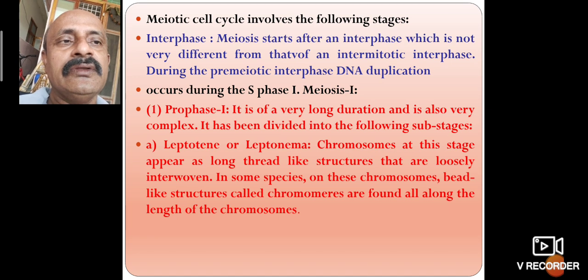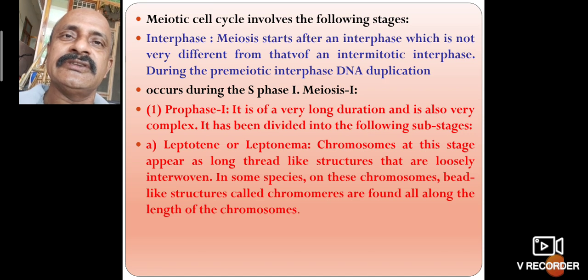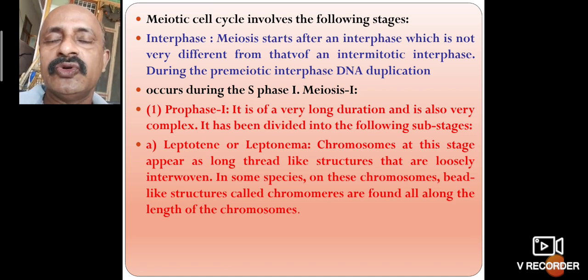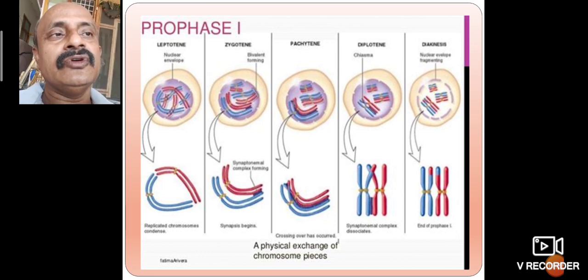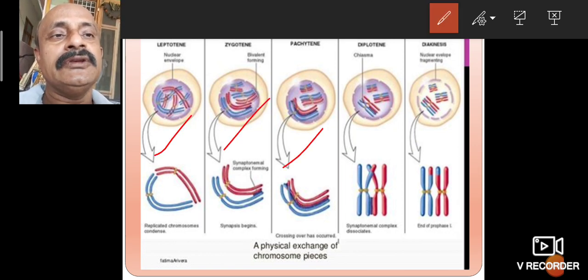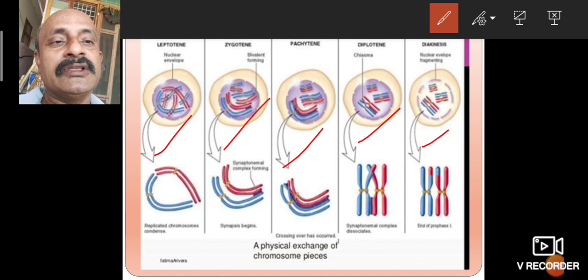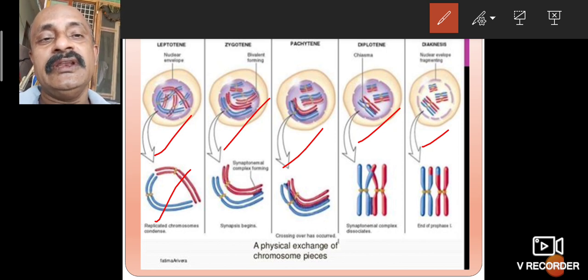At leptotene the chromosomes appear long thread-like and bead-like, and they carry two different genetic characters, XX or XY combined chromosomes. The prophase has leptotene, zygotene, pachytene, diplotene, diakinesis. What is the structure of the chromosomes? The chromosomes are different, X or XY, where the red color is Y and the blue color is X.